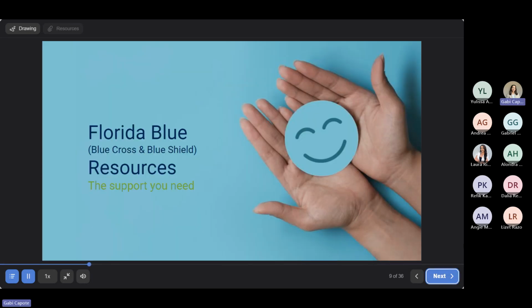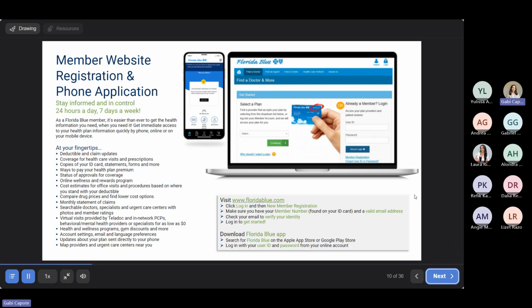So here we're going to go over some Florida Blue resources that are available to you. So here's some information going over the member website registration and phone application. So both the phone app and the website are basically your one-stop shop for everything that you need having to do with your medical plan.